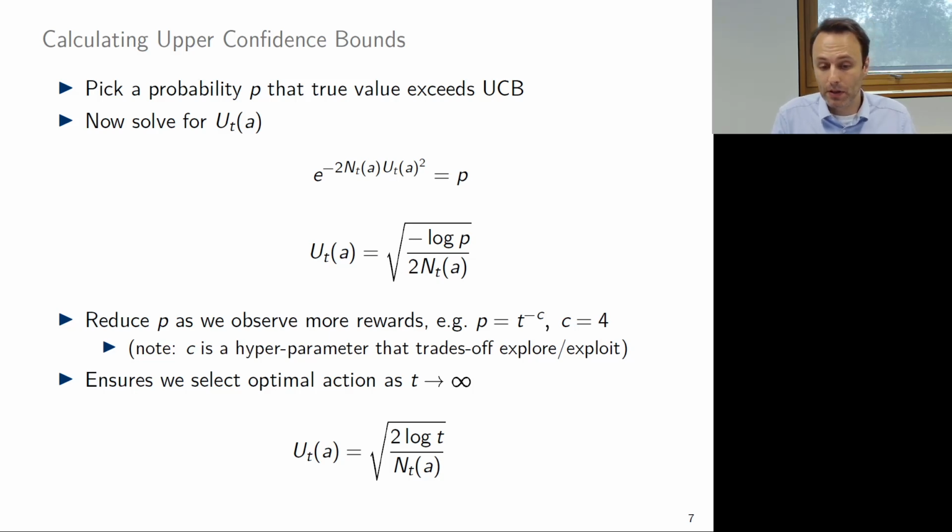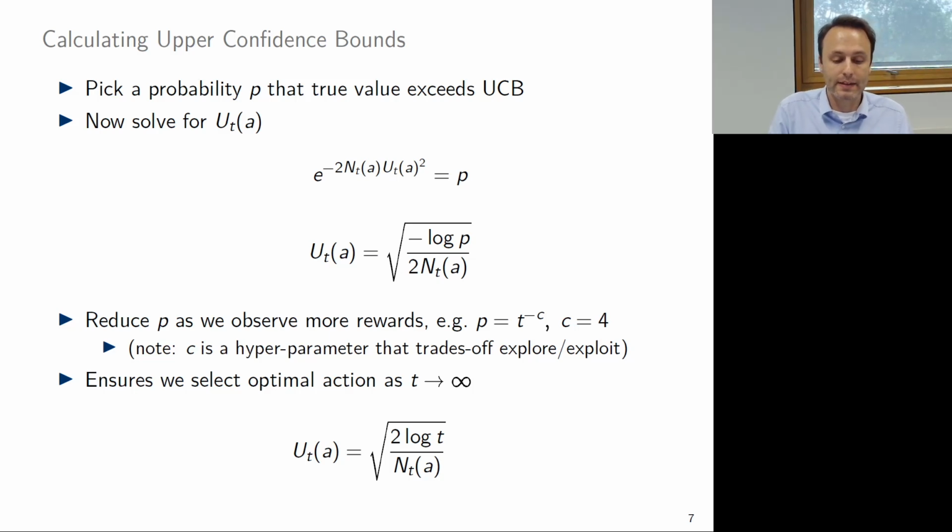Now, typically people use p equal t to the power of minus c and set c to 4. So that means that the more we play, this actually has a log t function. So if we play very often, then actually this ensures that we get the optimal arm.